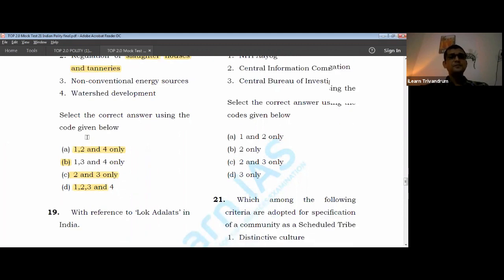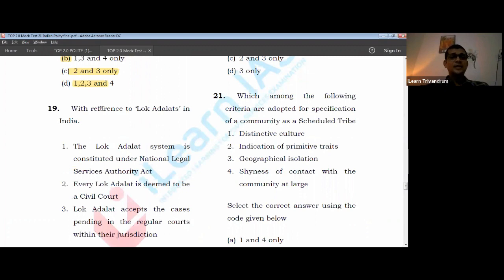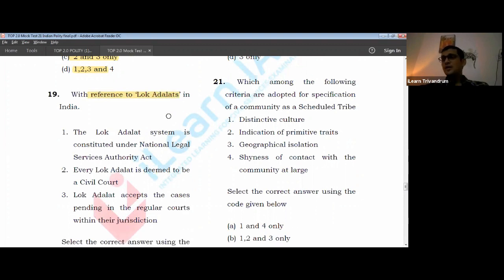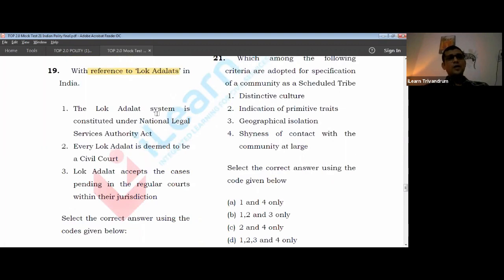Now this is an allied area, connected to the judiciary, with reference to Lok Adalats in India. Please look into the question. Lok Adalats is a system constituted under the National Legal Service Authority Act. What do you think about it? Yes, this legislation is important.